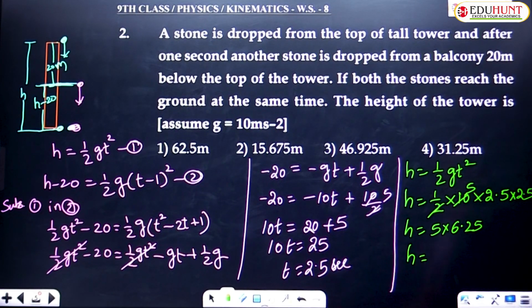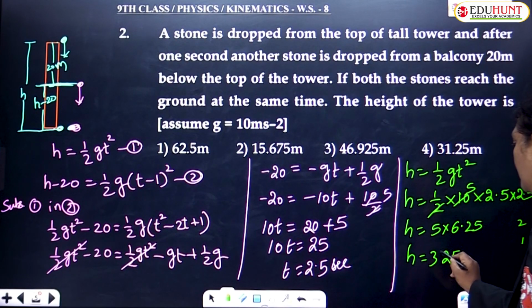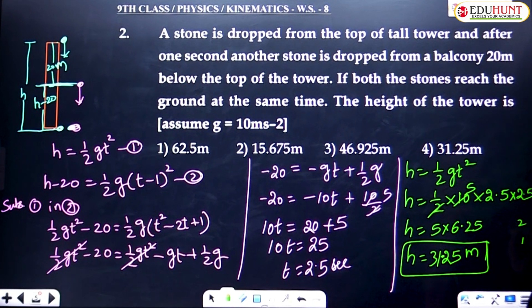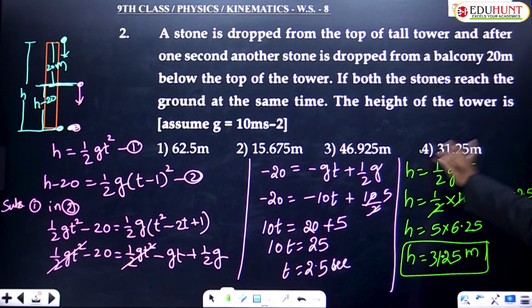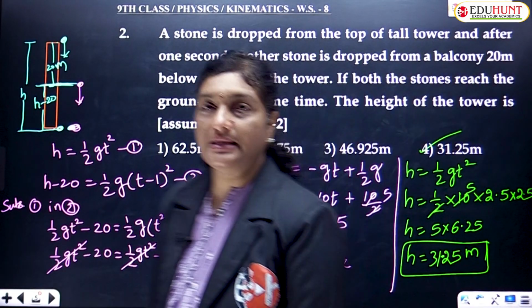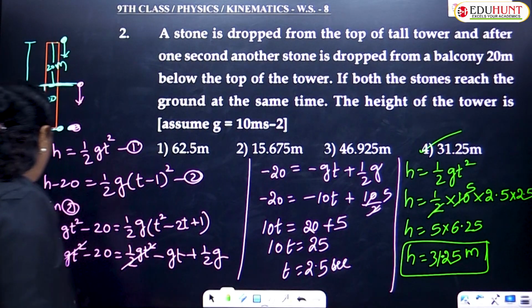Hence the height was calculated as 5 5s 25, 5 2s 10, 11, 12, 30, 31. 31.25 meters was the height of the given tower. So option number 4. Is that okay, children? What was the height? 31.25 meters. So moving ahead with the next question.